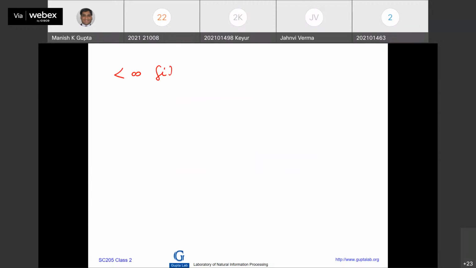Less than infinity. So I actually use a lot of shorthands. I like it, less than infinity means finite. So the first example that I'm going to take,